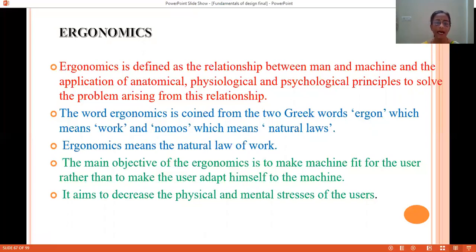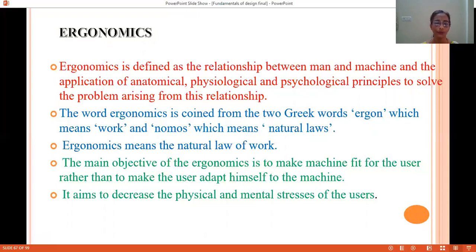Students, we see that operating mechanisms or controls are easily accessible by our hands or legs. For switching on the machine or moving the hand wheel, we should not move our body too much. We should not bend down or move too much left or right. Otherwise, it will cause fatigue, physical as well as mental.